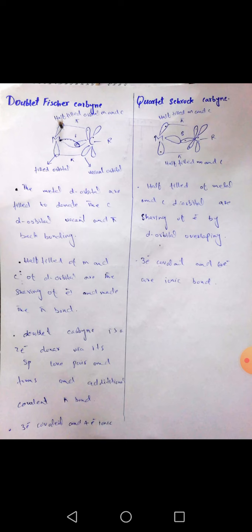The doublet carbene is a 2-electron donor, with an sp lone pair forming an additional covalent pi bond.